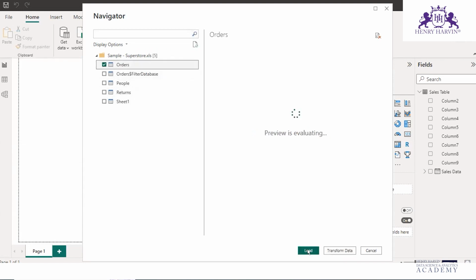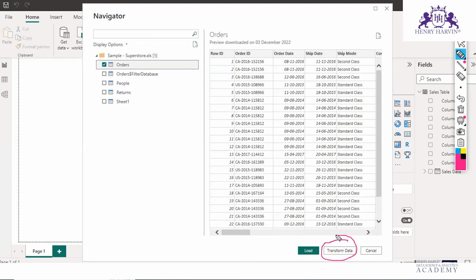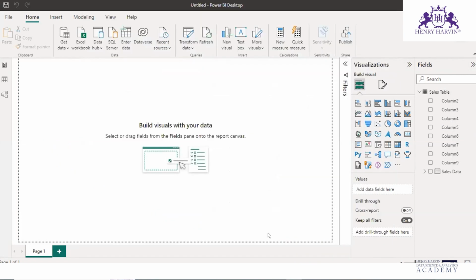Are you able to see this option, Transform Data? All of you? So instead of loading it to Power BI and then going to transform, you can directly go to Transform Data here. Just wanted to show you. Loading will take us to the Power BI main screen. We'll open up a Power Query editor. Just wanted to show that. Let me cancel this.